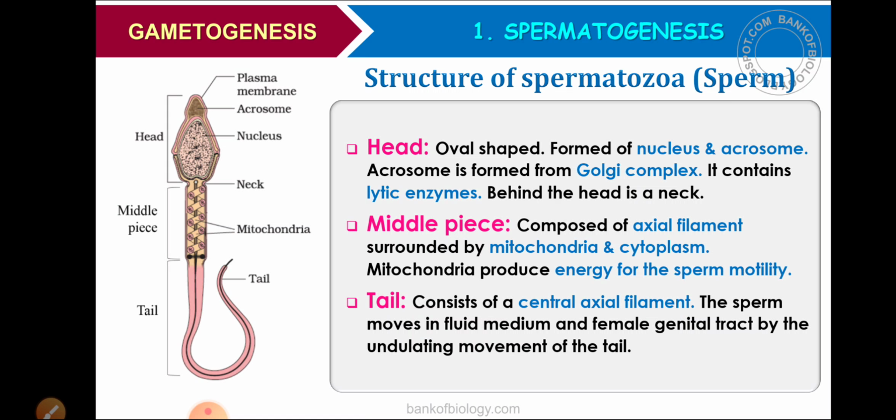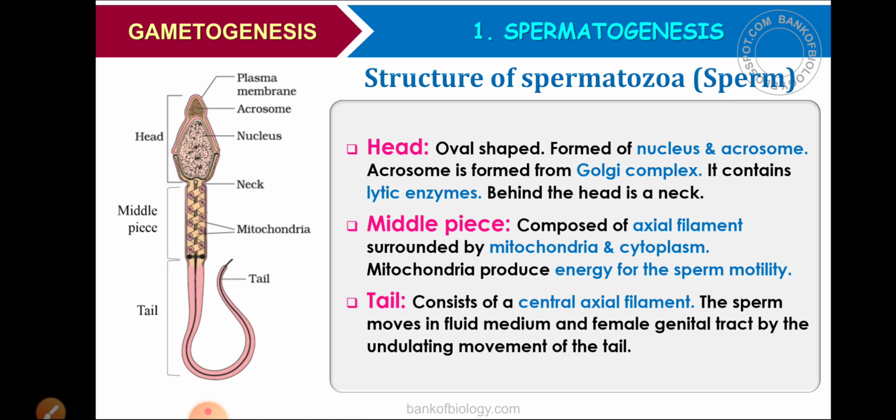Now the middle piece is composed of the axial filament surrounded by mitochondria and cytoplasm. You can see in the middle piece a lot of mitochondria are there, because the sperm is motile. It has to move, so energy is required. So mitochondria provide energy for sperm motility.